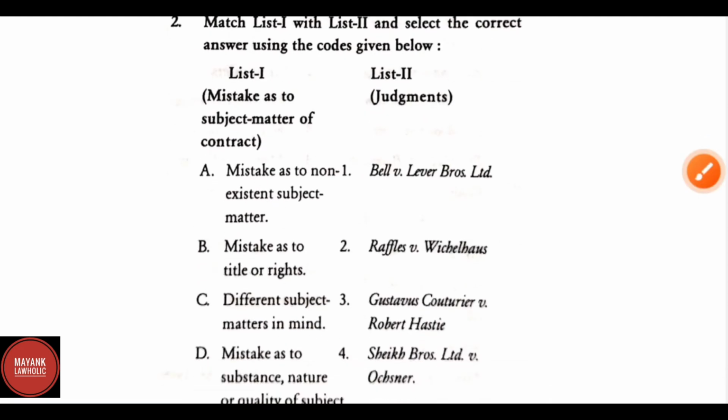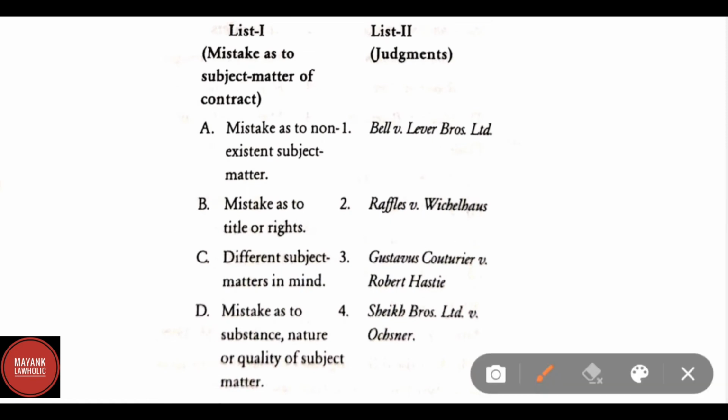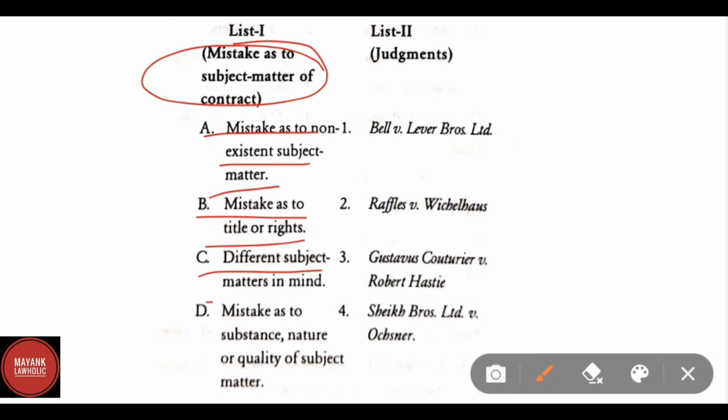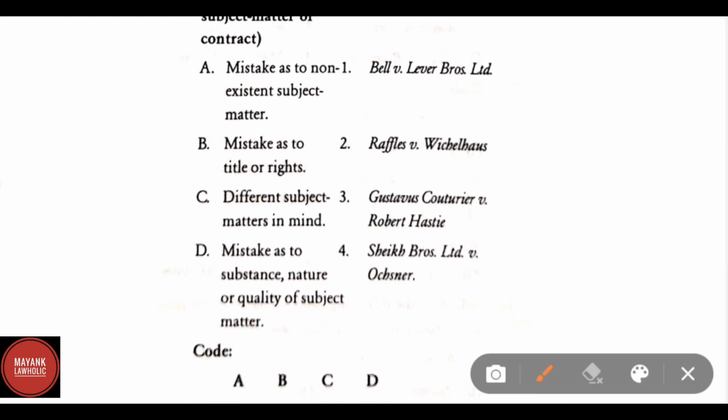Match list 1 and list 2. List 1 says mistake as to subject matter of contract. A. Mistake as to non-existent subject matter. B. Mistake as to title or right. C. Different subject matter in mind. And D. Mistake as to substance, nature, quality of matter. The correct answer for A, mistake as to non-existent subject matter,